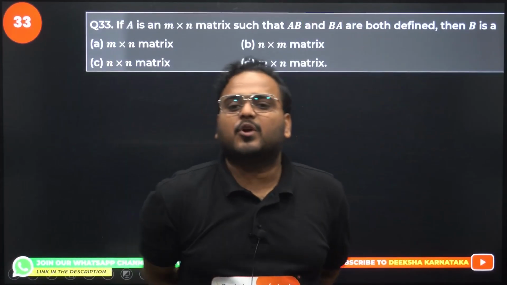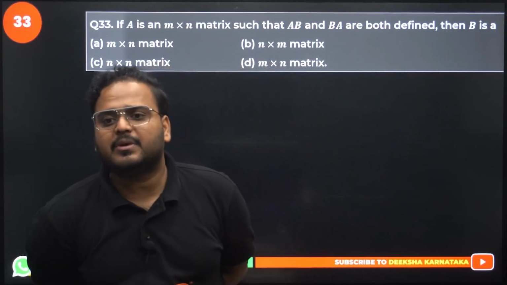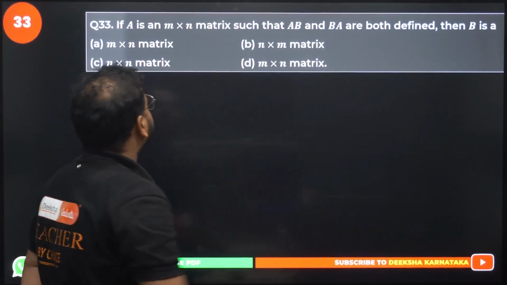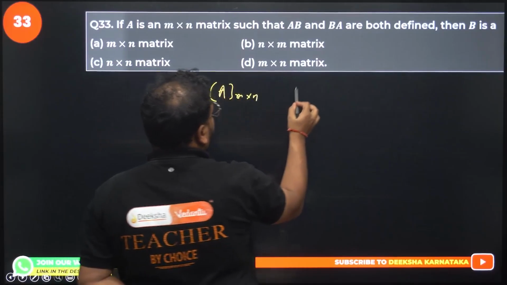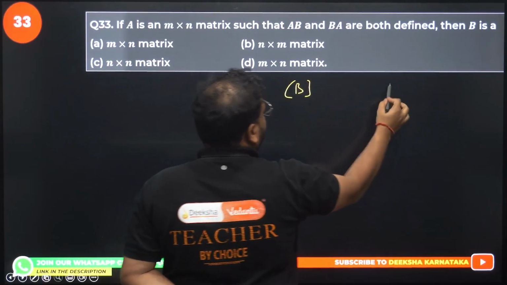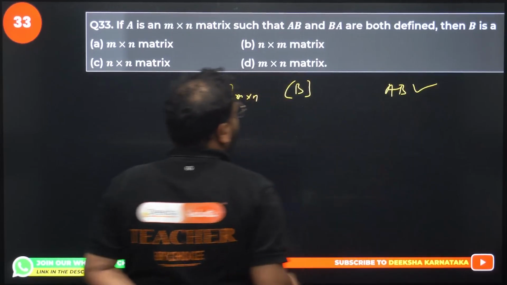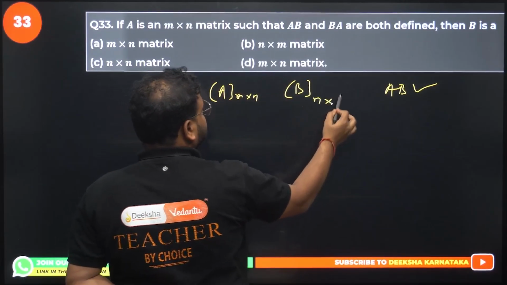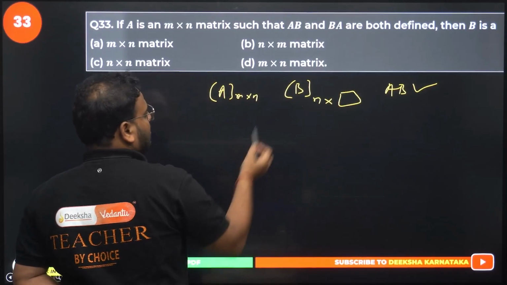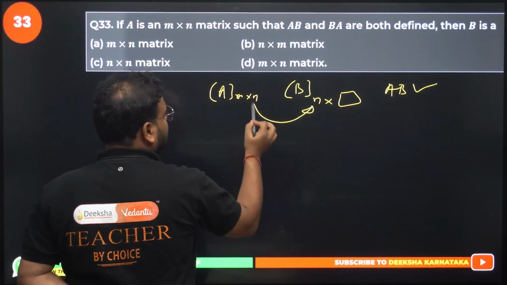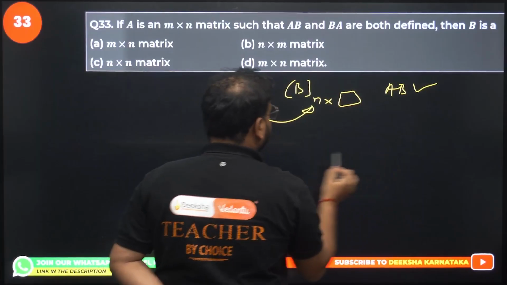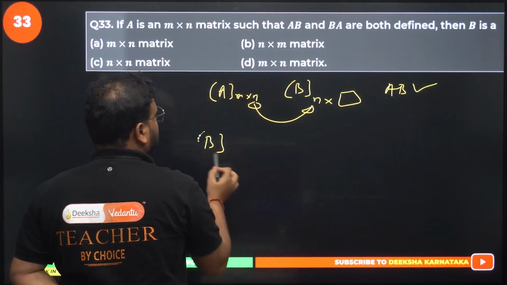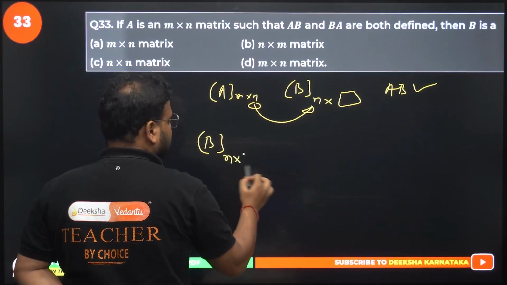If A is an m cross n matrix, and AB and BA are both defined, then B is what? A is m cross n and AB is defined. It means B has to start with n. Correct? For AB to be defined, this has to be n and n. They are saying BA is also defined. So right here B first, we get n, we are fixed with n now.